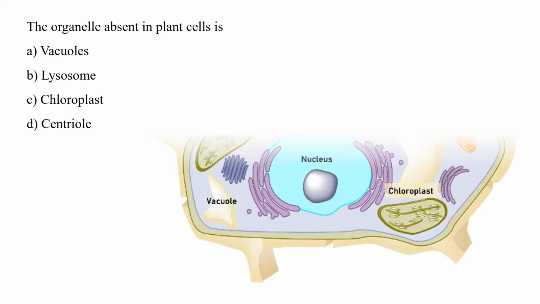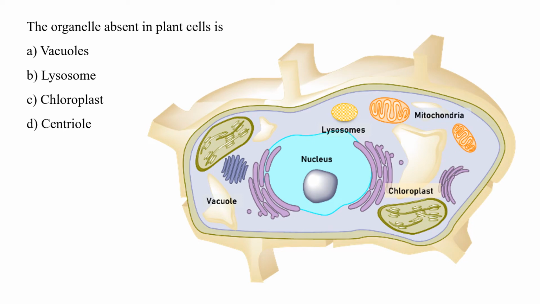The organelle absent in plant cells is vacuole, lysosomes, chloroplast, or centriole. Centrioles are the organelles which are generally absent in plant cells, and they do not use centrioles during cell division. So option D has to be the correct answer.